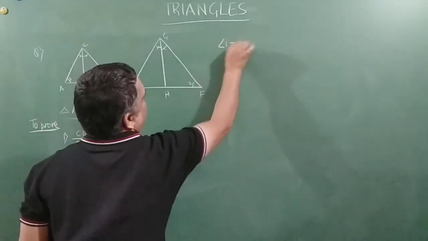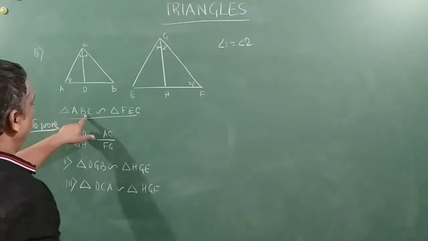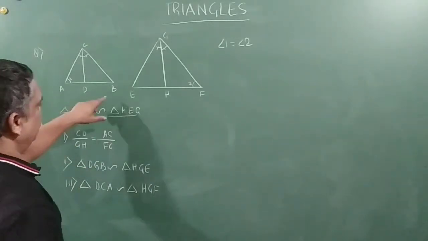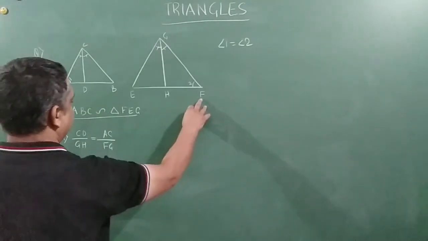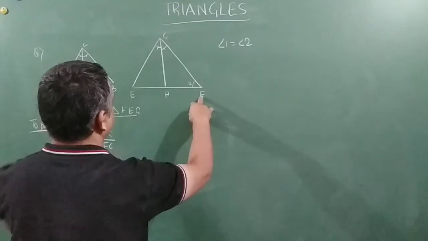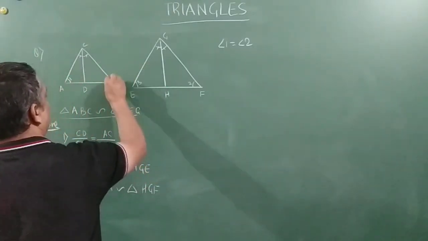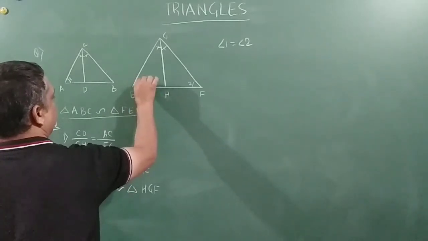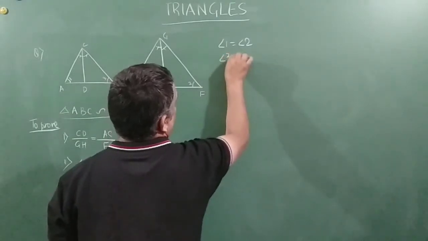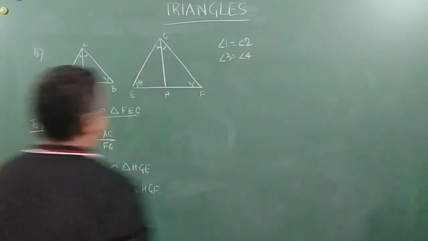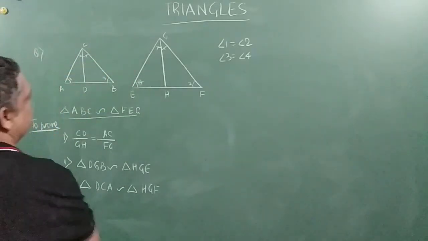So angle 1 is equal to angle 2. Right? Now, after A I have written B. So it is given B. So after F it is E. So B and E are same. Let us call this 4 and this 3. So angle 3 is equal to angle 4. Correct. And C and G, these two angles are same.